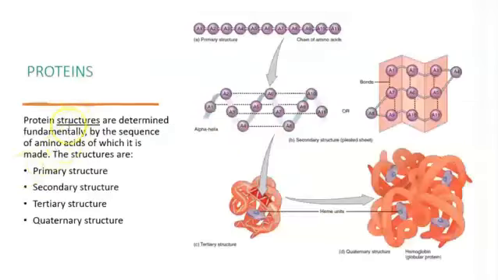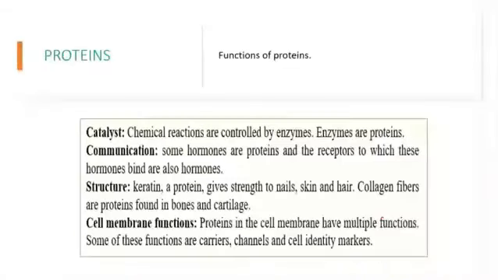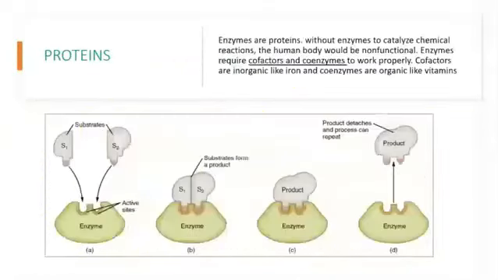How many structures can proteins have? They can have up to 4 structures, as you can see there: primary structure, secondary structure, tertiary structure, and quaternary structure. Proteins that we have in our body that have very important functions are going to be with quaternary structure, for example, hemoglobin in our red blood cells. Other functions of proteins are going to be cell membrane channels, cell identity markers, catalysts. In the case of enzymes, enzymes obviously are proteins.